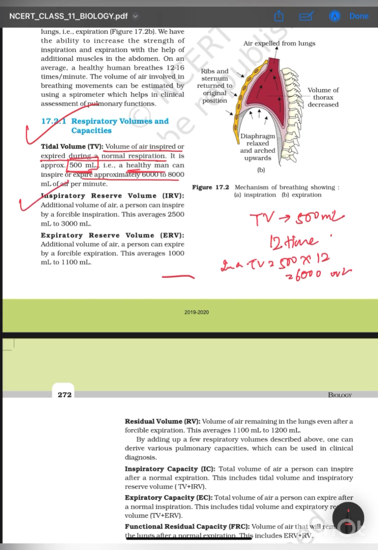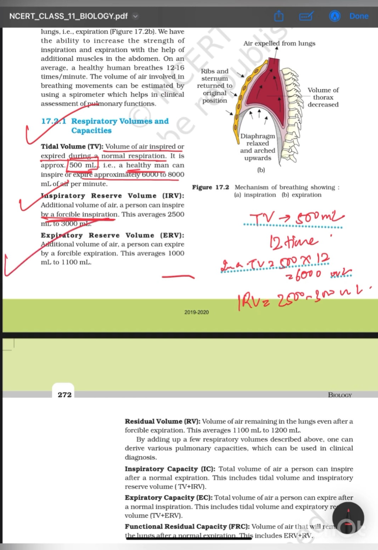Now we'll see inspiratory reserve volume. What is inspiratory reserve volume? It is the additional volume of air one can inspire by a forcible inspiration. Not a normal inspiration but a forcible inspiration. So IRV is the amount of air inspired by a forcible inspiration, and the average is around 2,500 to 3,000 ml. Very important.